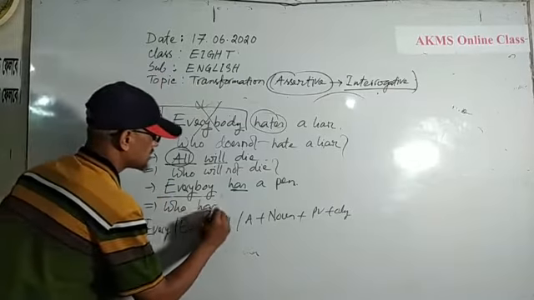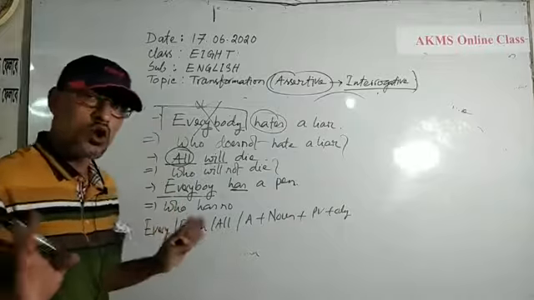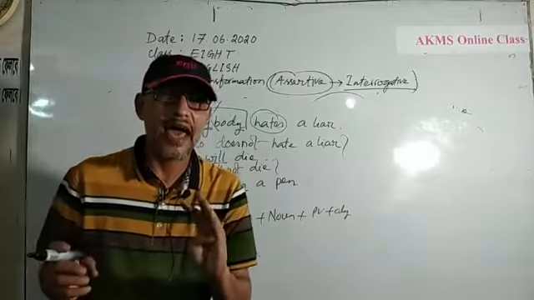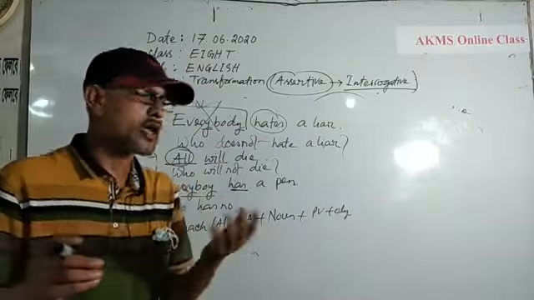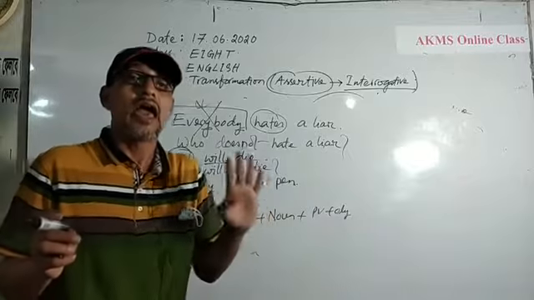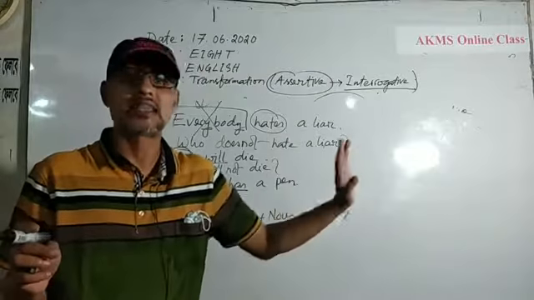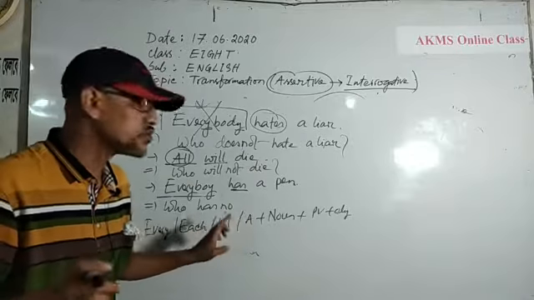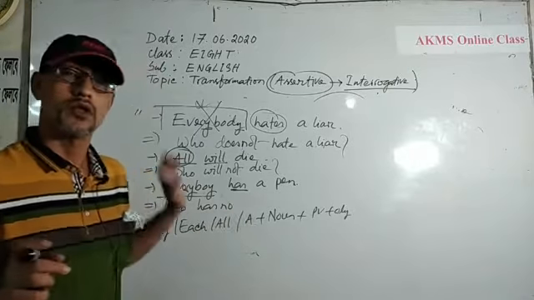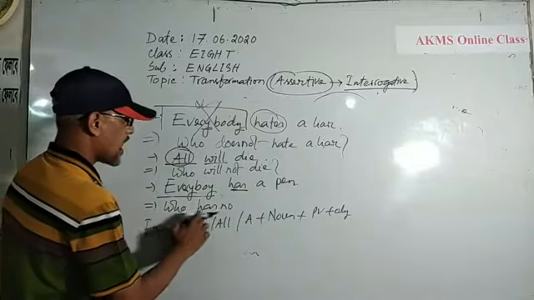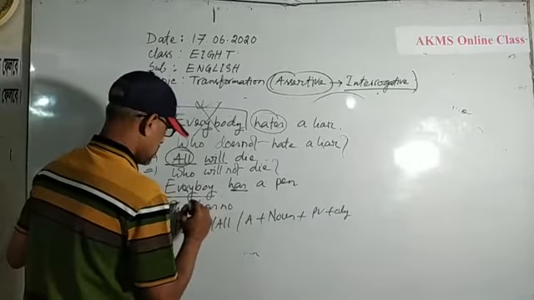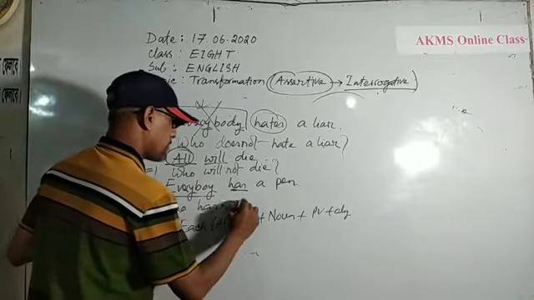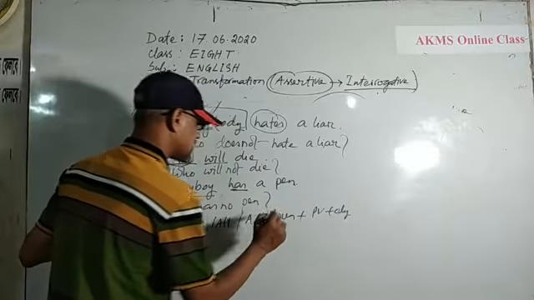Who has, no. You know, have or has. Whenever you use only have or has without other verbs, you should not use not here. You should use no. Okay? Who has no pen?